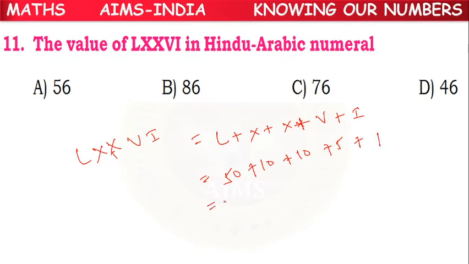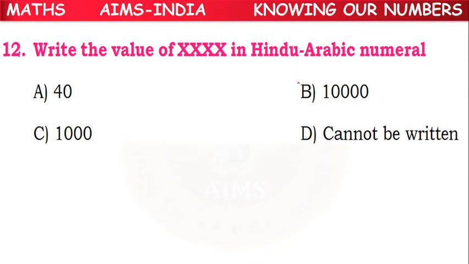Because all the given symbols are in descending order, no need of subtraction here. So because they are in descending order, directly we can add them. So 50 plus 10, 60 plus 10, 70, 75, 76. So 76 is the correct answer. C option is the correct answer. Next.